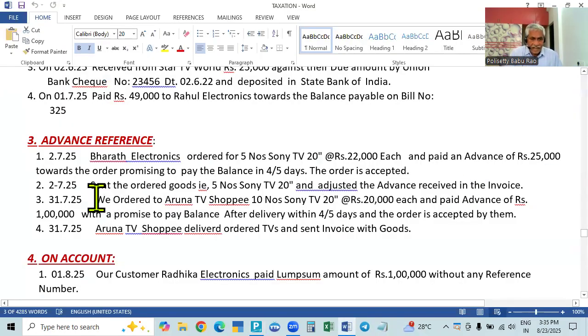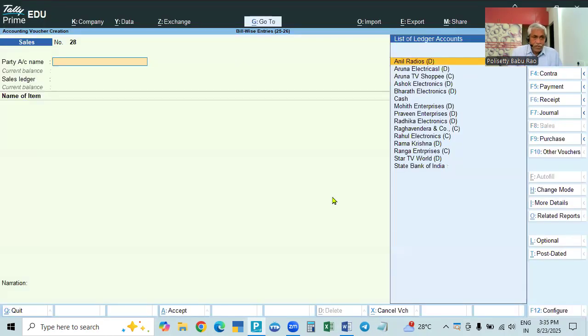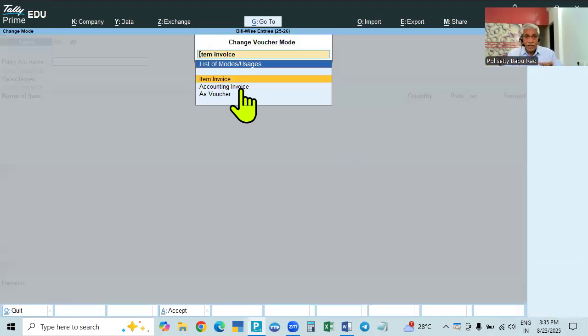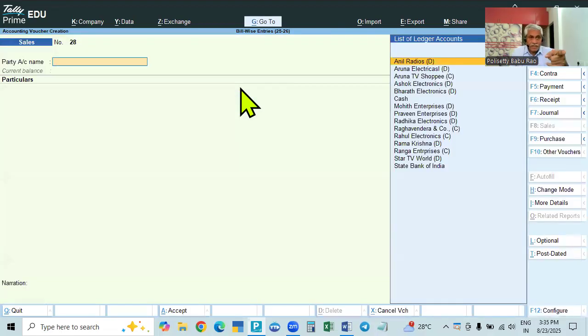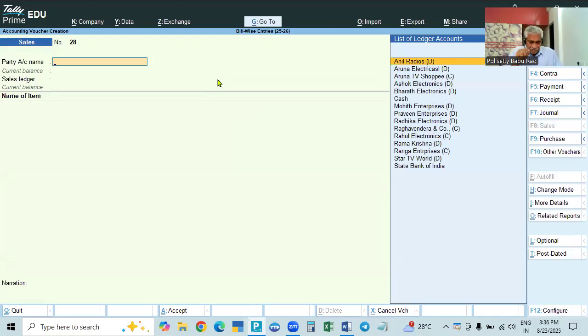Next again, second June, same date, we sent the ordered goods. They ordered the goods and paid advance, with that order is sent. Now on the same date, we are sending the goods, means we are selling. Go to sales voucher. Because before this, if any accounting entry was made under accounting invoice mode, the sales will open under accounting invoice. So we have to change it to item invoice, because inventory is there.